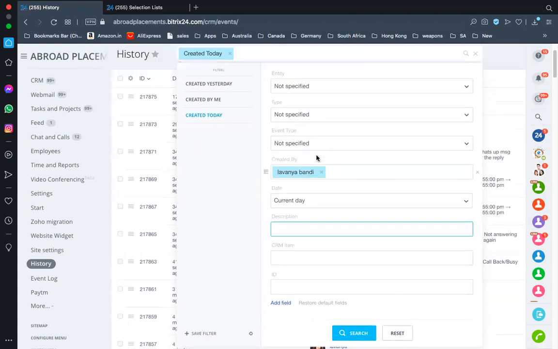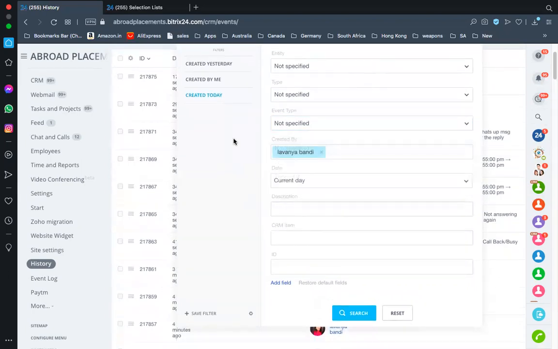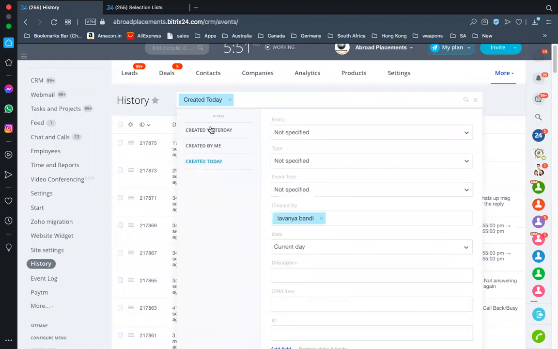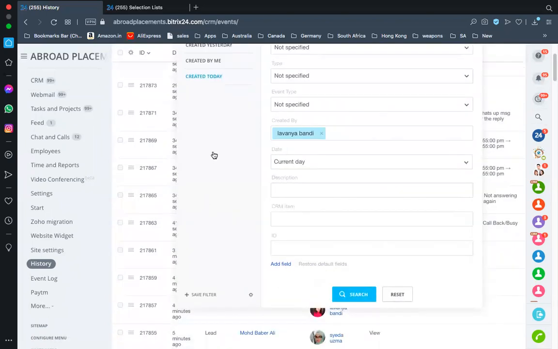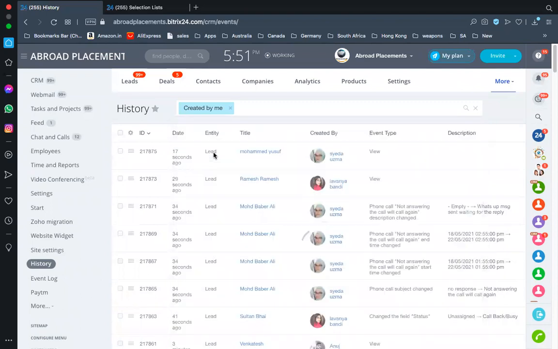Now the description, if there is some description I particularly want, if that's a phone call, that's an email sent, I know what it is. It's created by me or anyone. So this is how I pull out data and I know whether you have worked or not. So you saying login and then no activity over here is not going to be counted as you have worked for the day. All right.